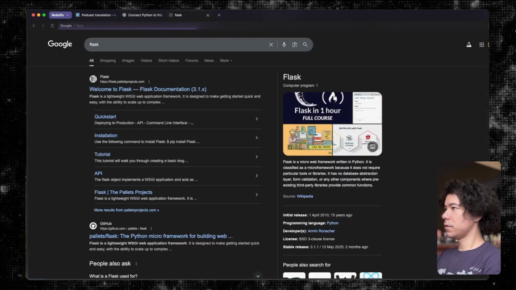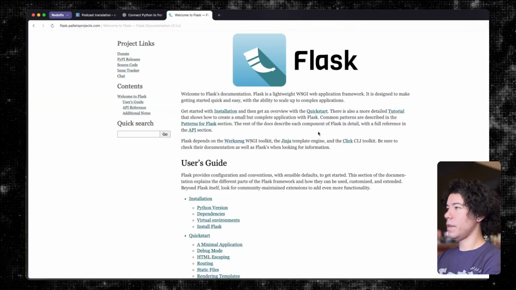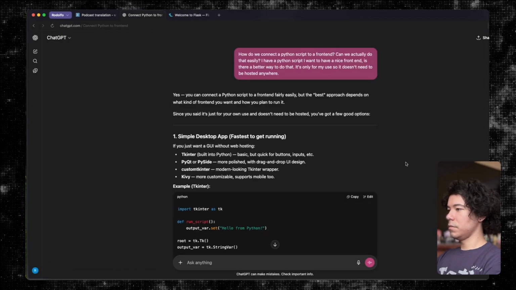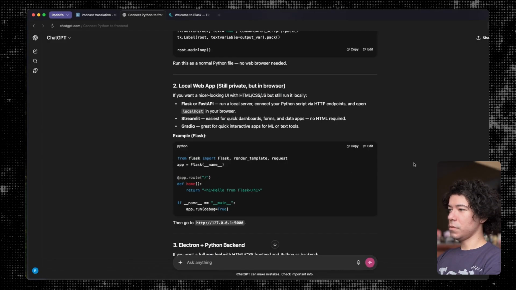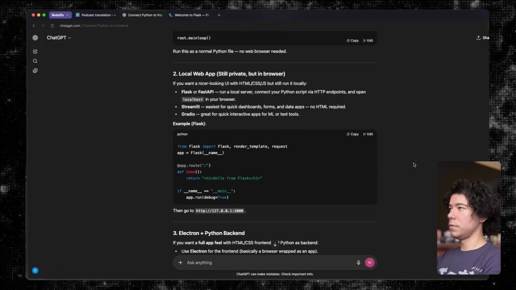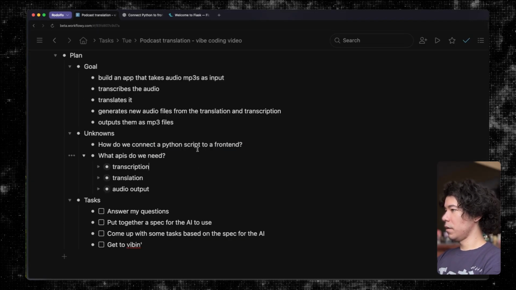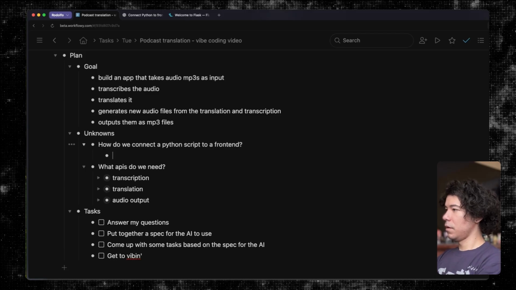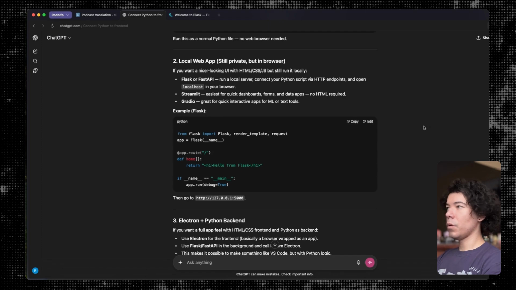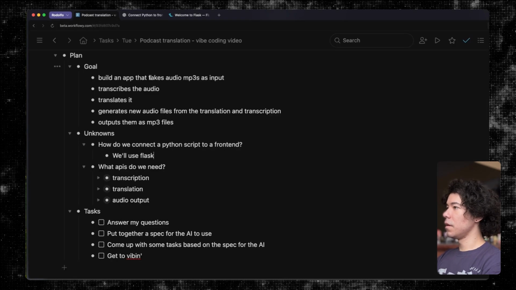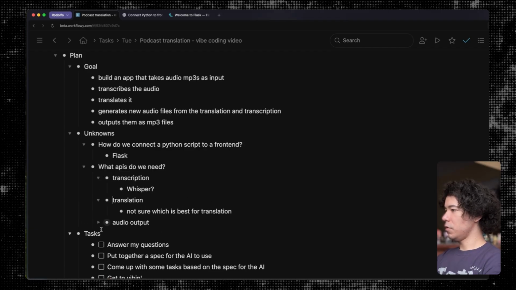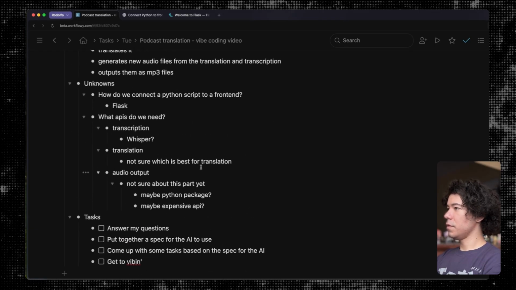So Flask. What is Flask? Okay. Seems like it's what we want to do. Okay. So now we go back and then let's just update this. Flask. What else? Oh, we can just use HTML, CSS, all that good stuff. Okay. And then we've got our APIs. Let's look at the costs of some of these.